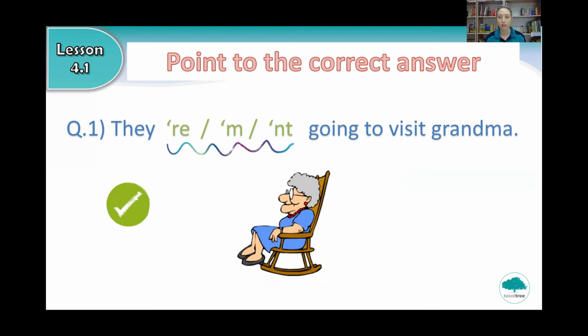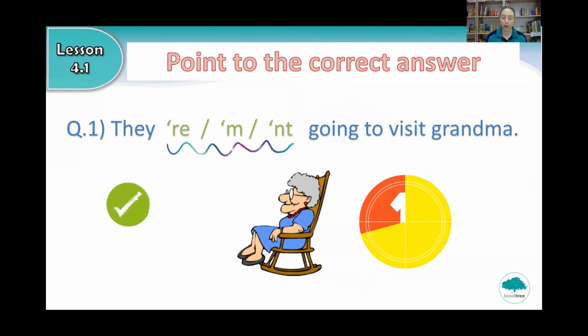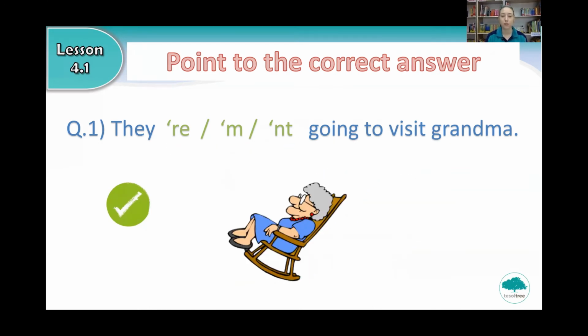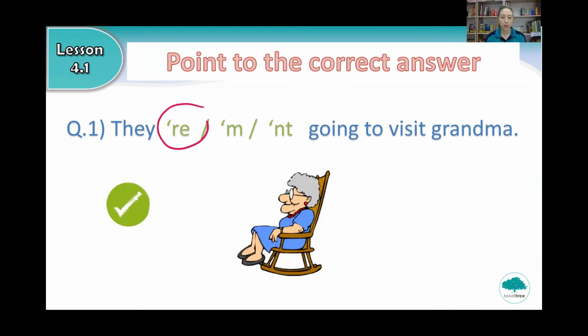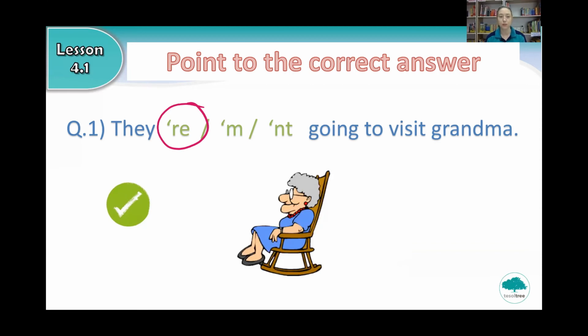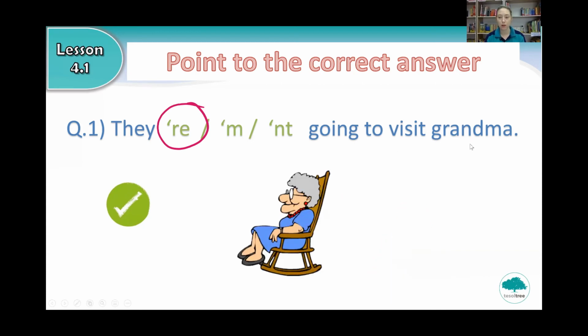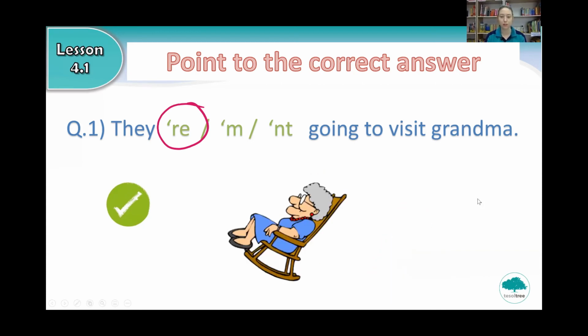I'll give you 5 seconds. 5, 4, 3, 2, 1. Very good. They're going to visit grandma. Can you read the sentence? They're going to visit grandma. Very good.